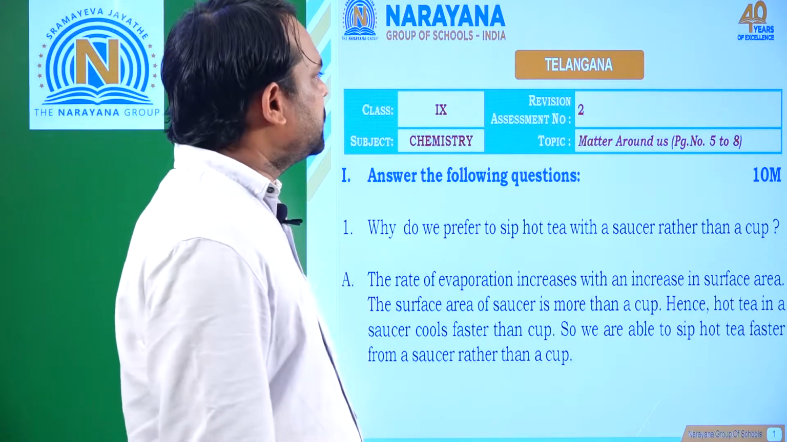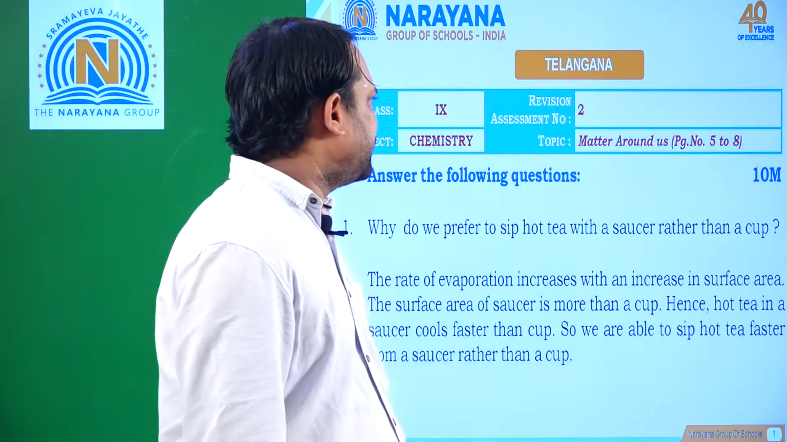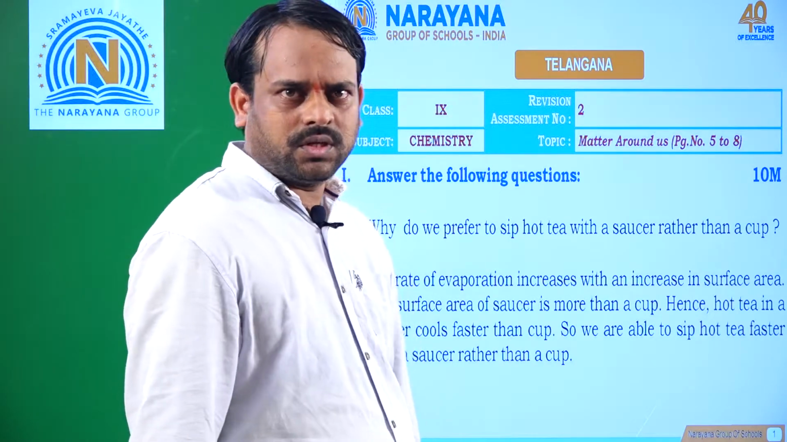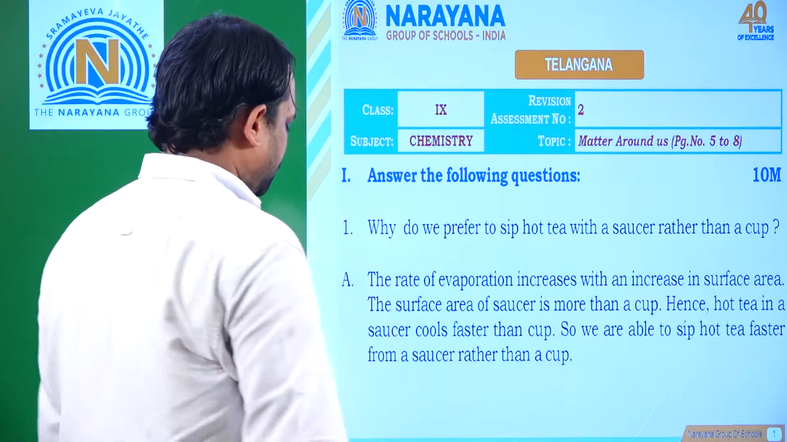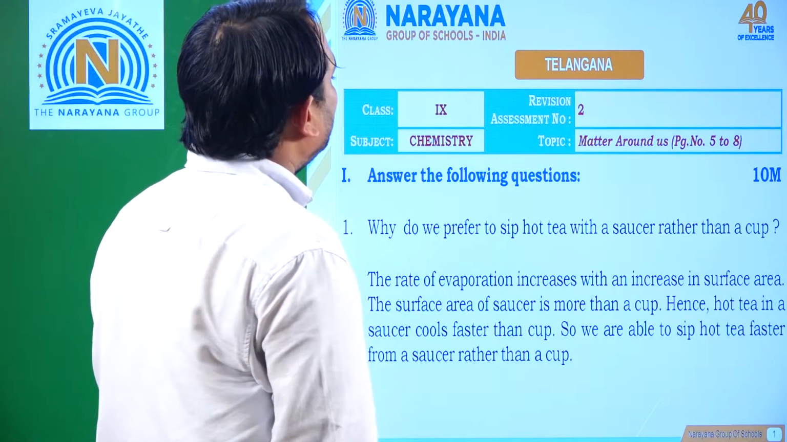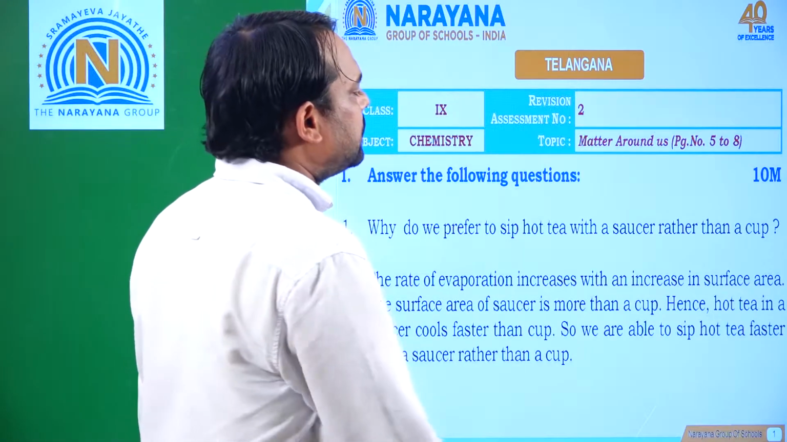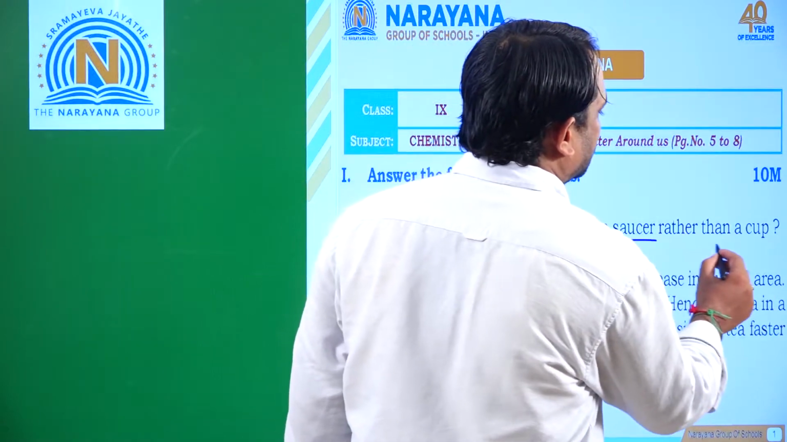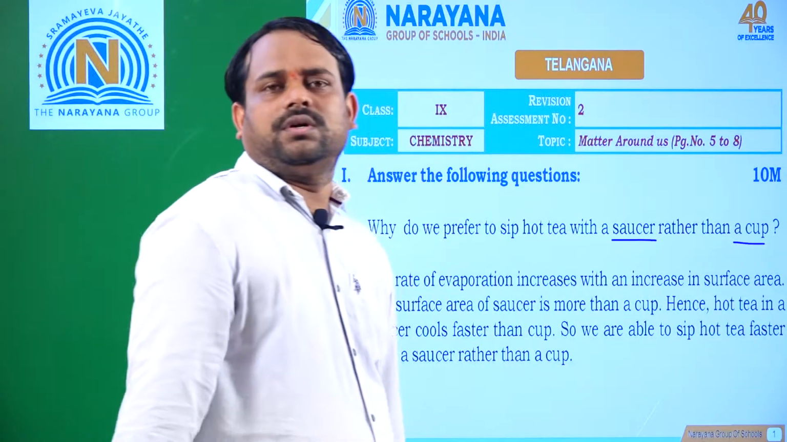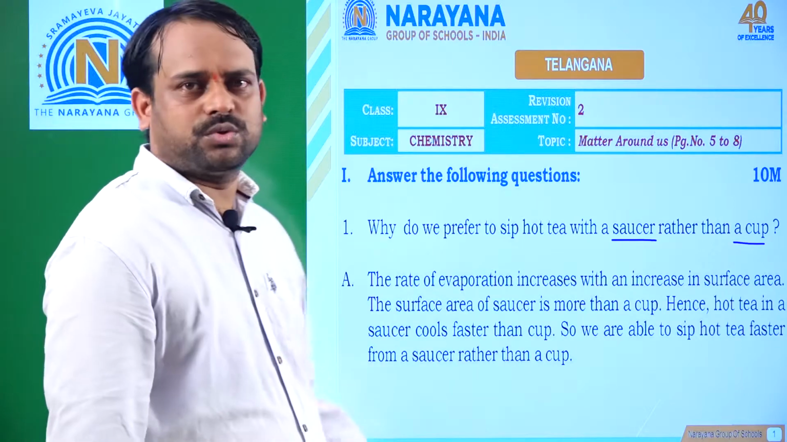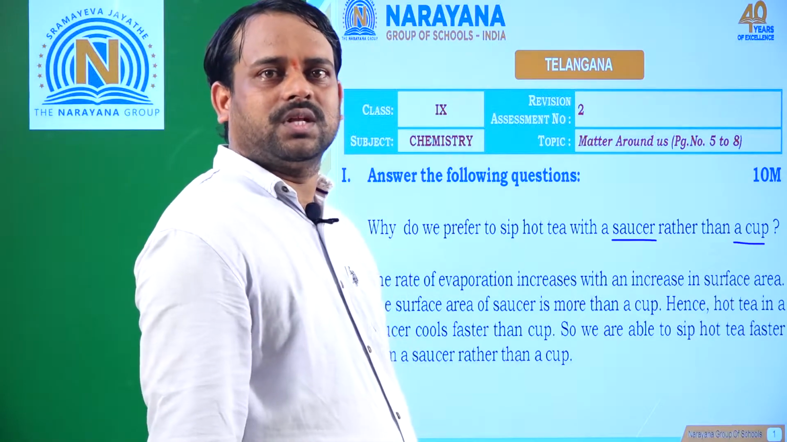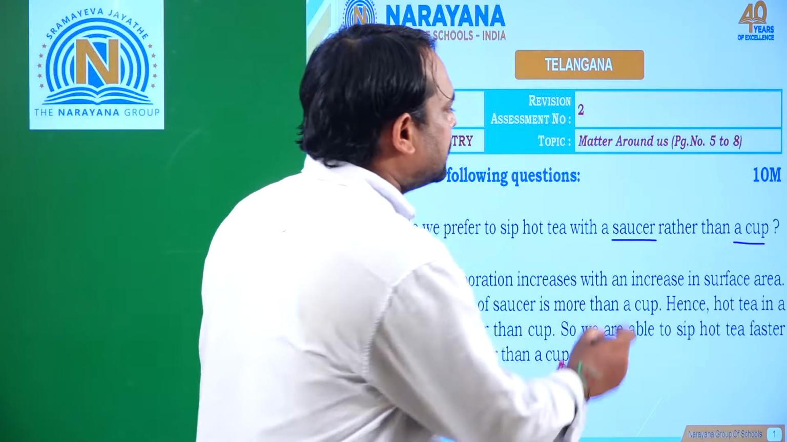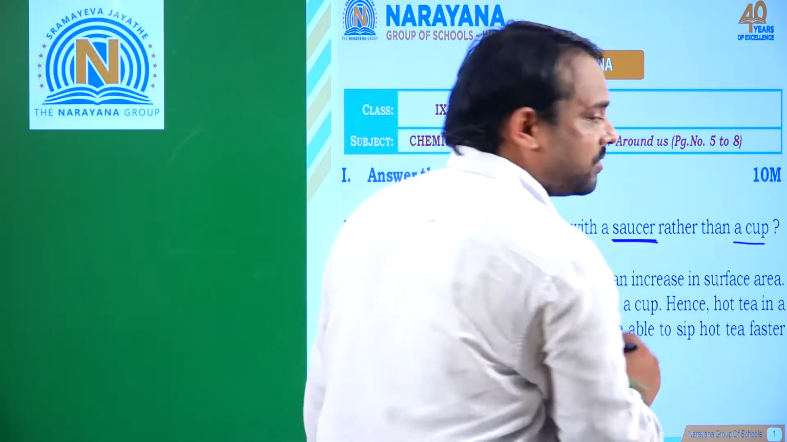So today I am going to discuss revision assessment number 2, class 9, the topic Matter Around Us. In this, the first question is, why do we prefer a sip of hot tea with a saucer rather than a cup? Generally we drink tea using cups only, but sometimes children may prefer to sip a cup of coffee or milk from a saucer.